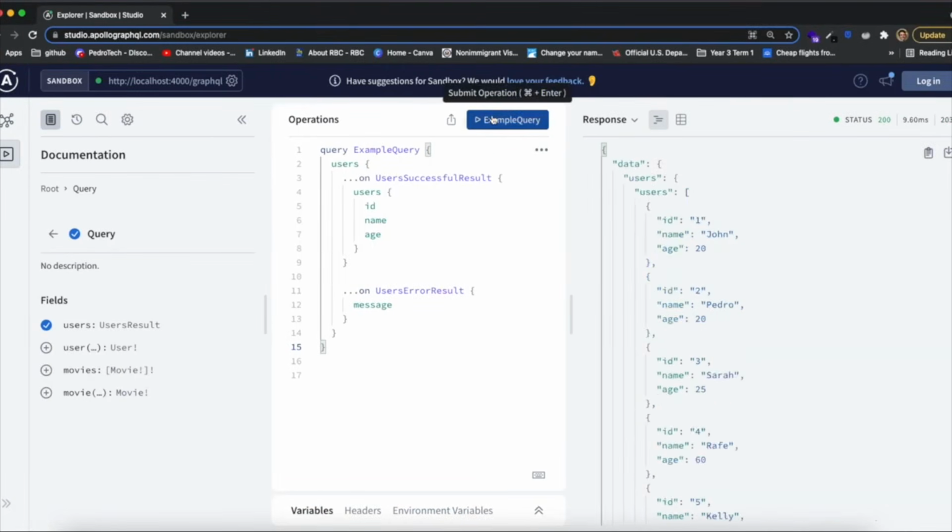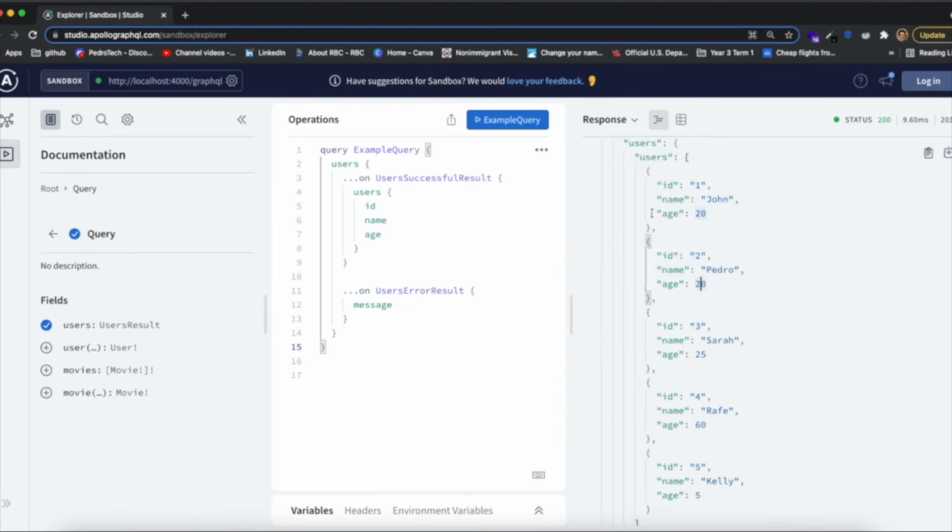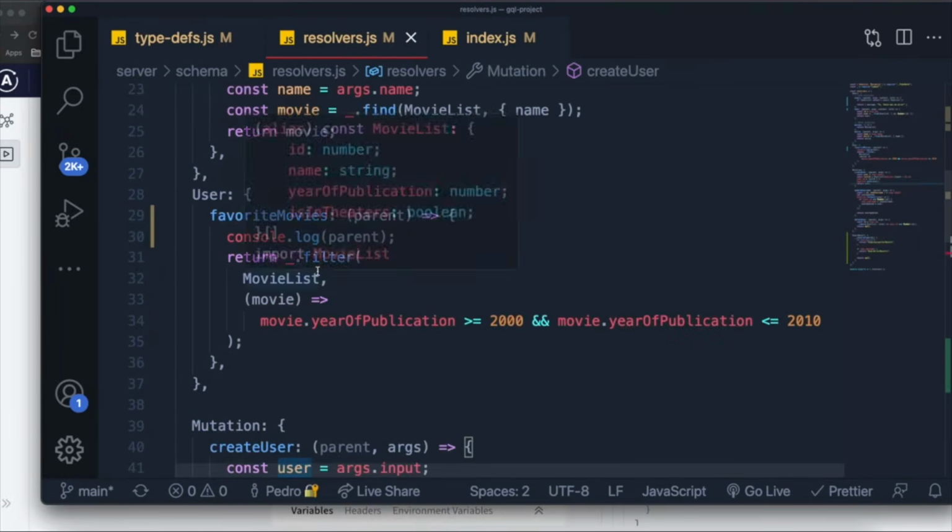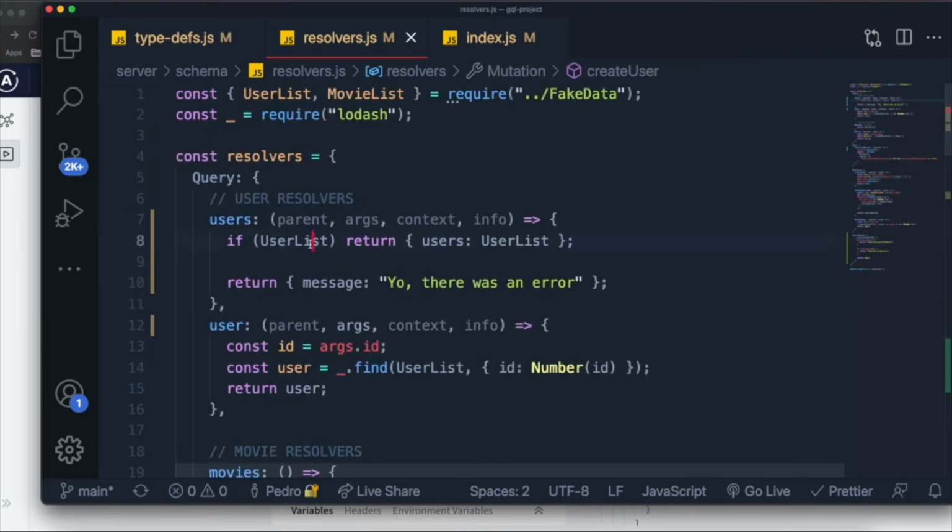So when we have this done, we can just come over here, open this up as well, and try to run this, and you should see that we get back our data. We get back data, users, a list of users perfectly, because what we did is we said that if the list of users exist, then return a successful result, right? But if it doesn't, then return an error. So let's see the case in which it doesn't. So the analogy we would make here is if there was an API error. So we made an API request for the user list, but we didn't get that data. What would happen is the following.